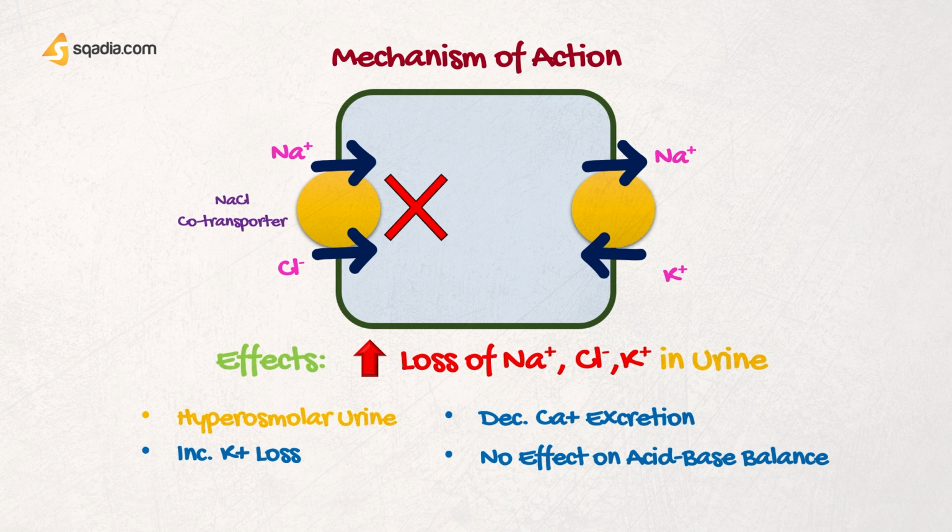So they are going to promote the loss of sodium chloride and potassium in the urine, and they are going to conserve calcium, and they have no effect on the acid base balance. And how do they act then? They reduce the peripheral vascular resistance. How is peripheral vascular resistance reduced? Because initially they will reduce the blood volume. Later on, the volume recovery occurs, and the reduction in blood pressure will be by the relaxation of arteriolar smooth muscles. So, these drugs reduce peripheral vascular resistance.